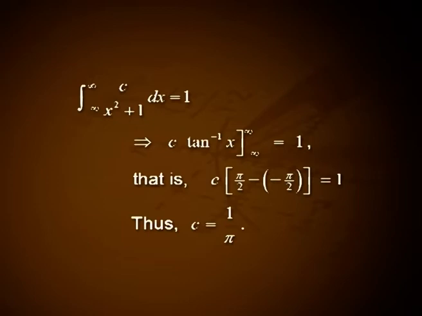Solution. 1. For a probability density function f of x, we have the integral over x of f of x dx is equal to 1. Hence, the integral from minus infinity to plus infinity of c divided by x square plus 1 dx is equal to 1. This implies c into tan inverse x over the range minus infinity to plus infinity is equal to 1. That is c into pi by 2 minus of minus pi by 2 is equal to 1. That is c equal to 1 by pi.